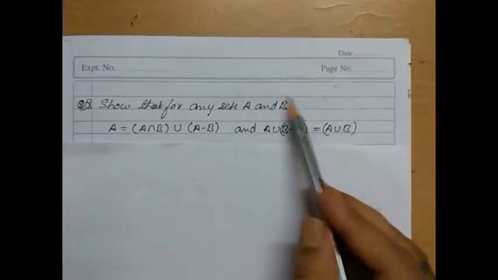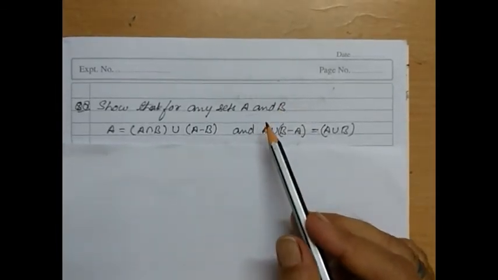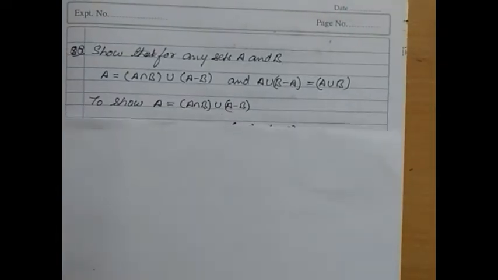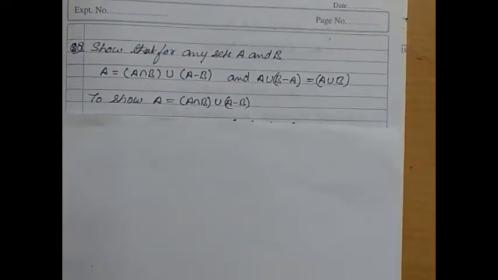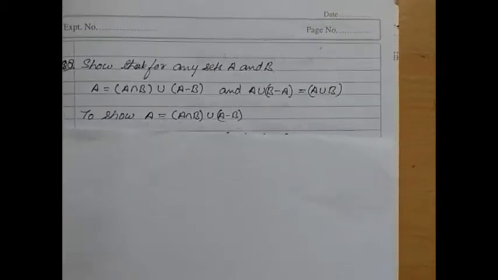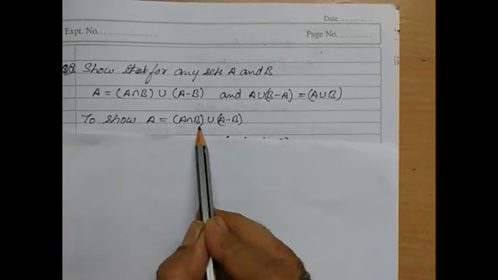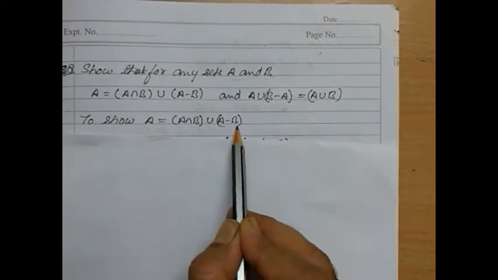Here also we can take an example, but I am explaining not with an example but with the method of elements. So we have to show that A is equal to (A intersection B) union (A minus B).